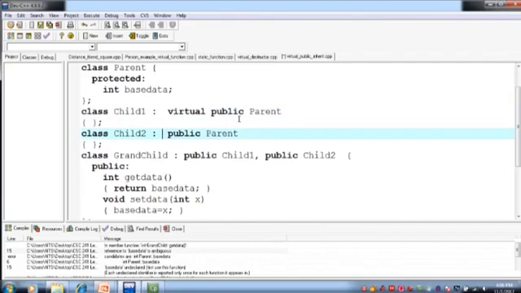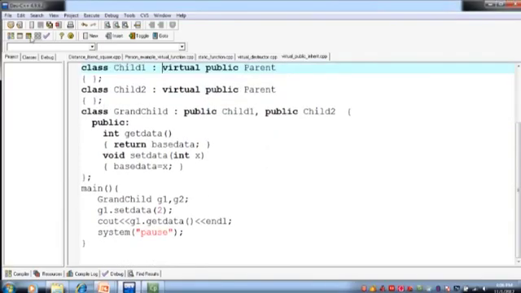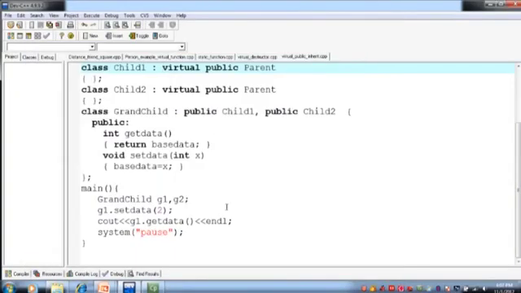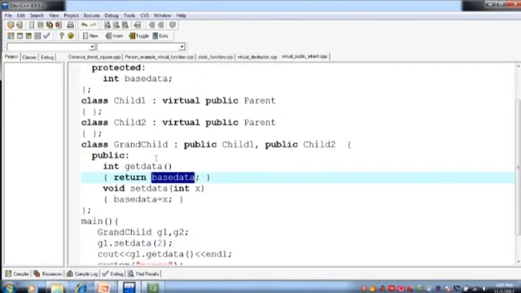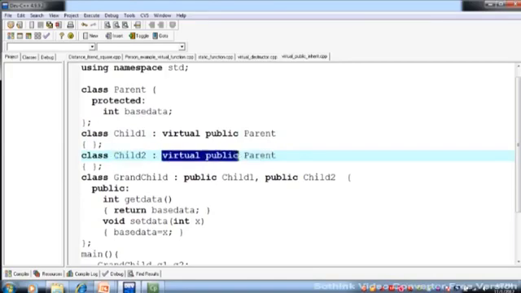So we write a keyword virtual, control S, and then if we compile it, it compiles successfully, and now we can run the program and it gives us 2. आउटपुट पे हमारे पास 2 आ रहा है बिकॉज हमने यहाँ पे वैल्यू 2 सेट की थी, ठीक है. सो अब जब ये ग्रैंड चाइल्ड बेस डाटा को एक्सेस करेगा, since the type of inheritance is virtual public, so child 1 class is inherited from the parent class and the type of inheritance is virtual public, and child 2 class is also inherited from the parent class and the type of inheritance is virtual public.